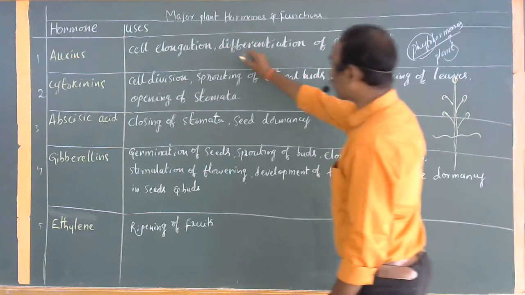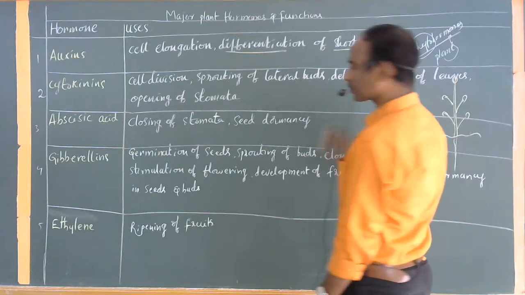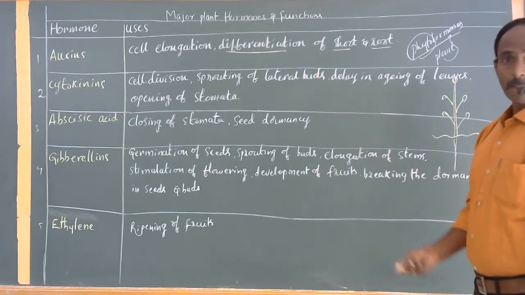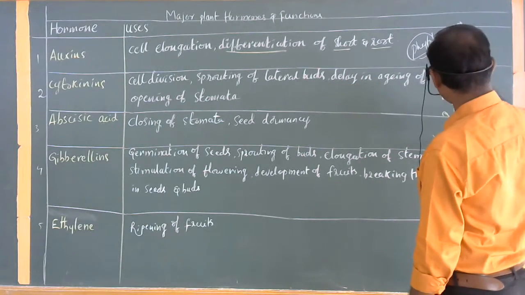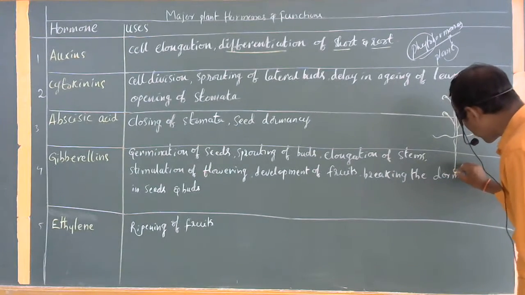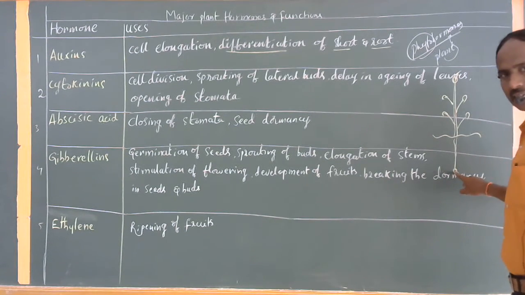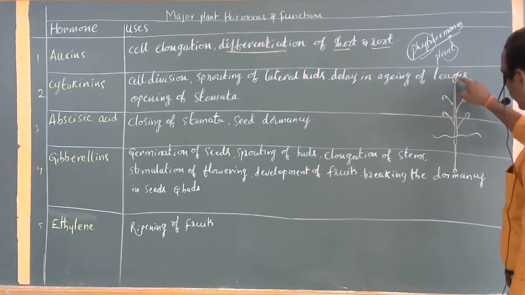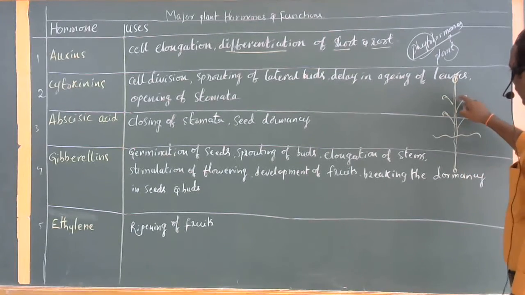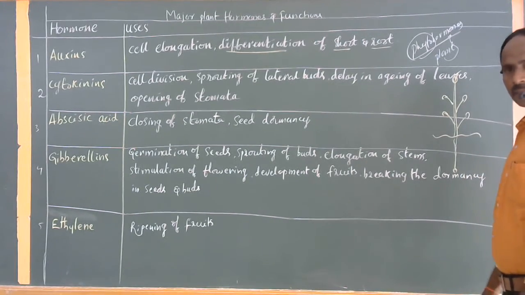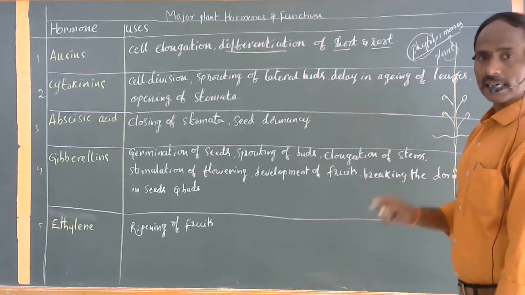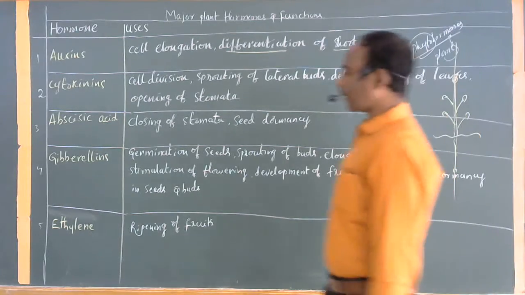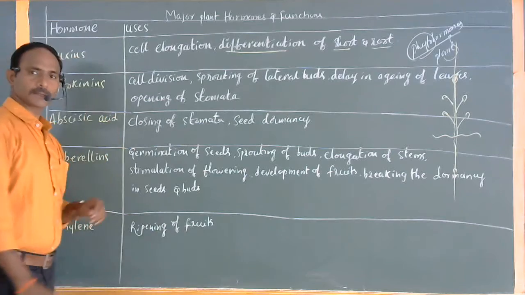At the same time, another action is the differentiation of the shoots and also the roots. Do you know what differentiation is called? Development again and again, continuously dividing. This differentiation of the shoots and also of the roots occurs in this terminal region. These regions have cells with high differentiation levels, which increases the development of the shoot and also the root. So the length of the stem is gradually increasing along with the root. This is performed by the plant hormone called auxins.